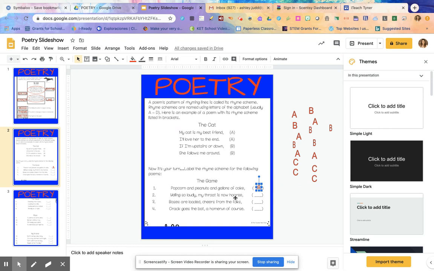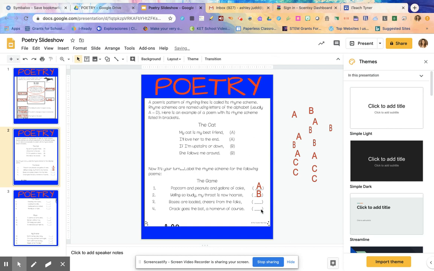Okay, so now I'm going to look at the last word in this line. Does hoarse rhyme with Coke? No, those words don't sound anything alike. So since I put a letter A here, and this word and this word do not rhyme, I need to give this line a brand new letter. So I'm going to give it the letter B.